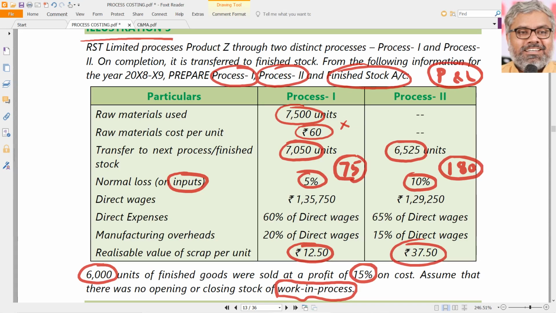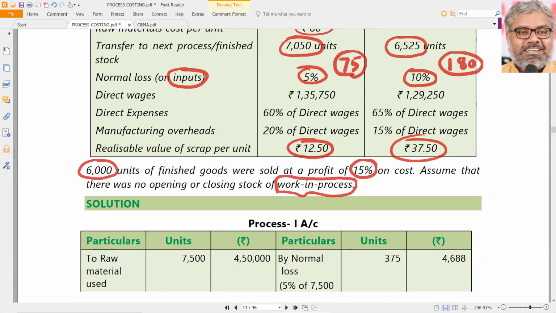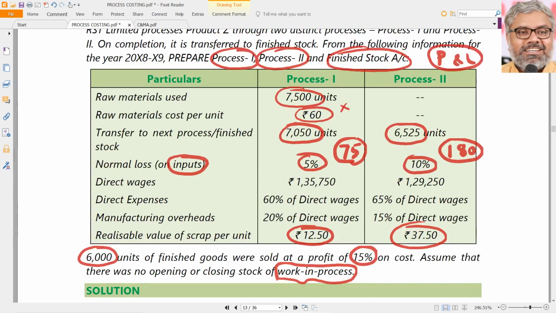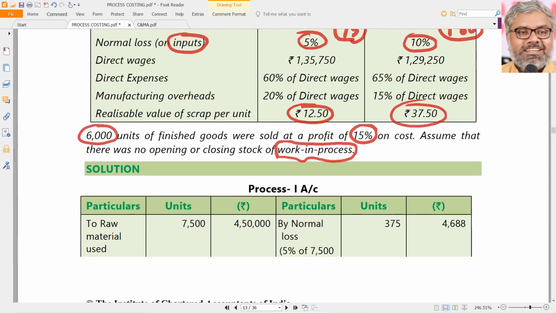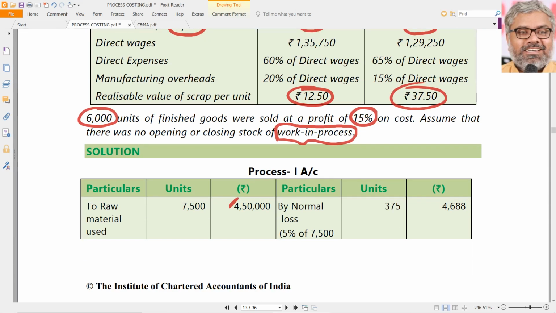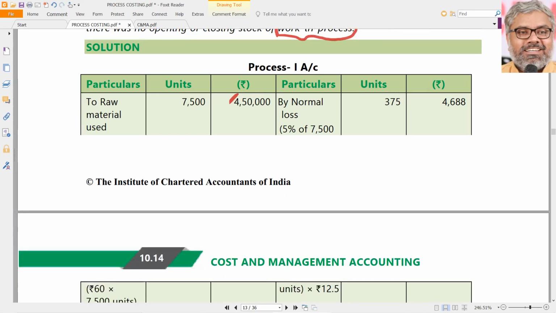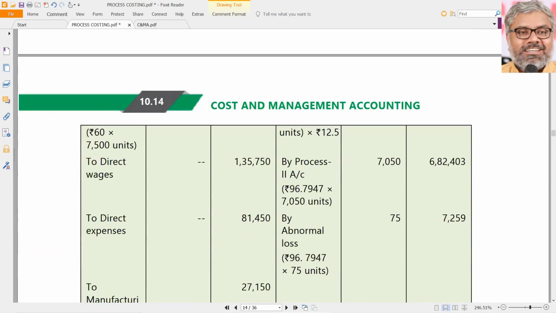But before that, let us start with process 1 account. Open that. Process 1 account. Same way, units and amount. First of all, number of units inputted is 7,500 units. Multiply with 60, so 7,500 units into 60 rupees per unit. 4,50,000 rupees is the materials cost in process 1. Okay, fine. Then labor cost is already given, 135,750. Take it. That is straight away copy paste.